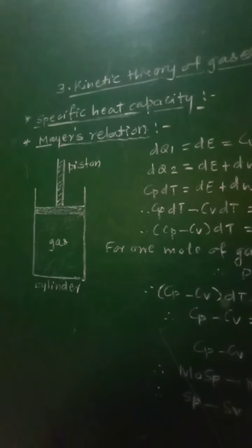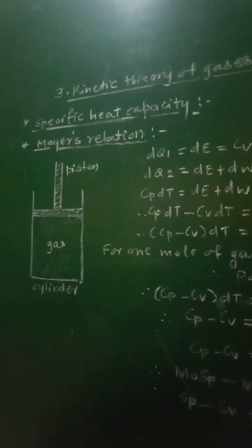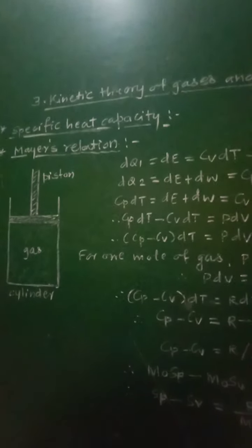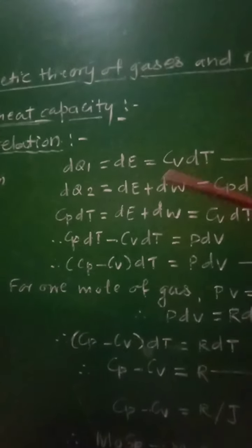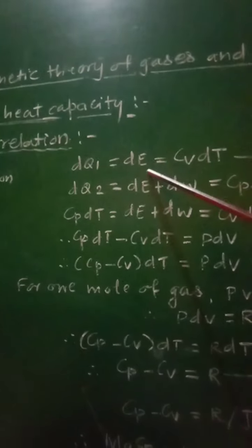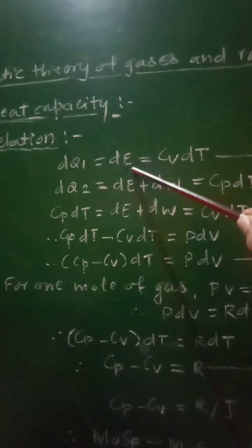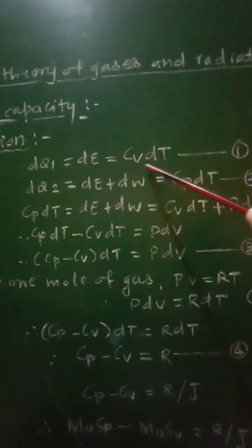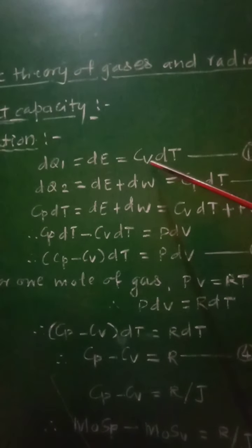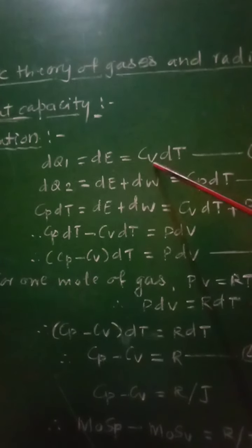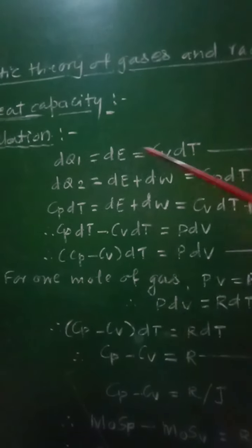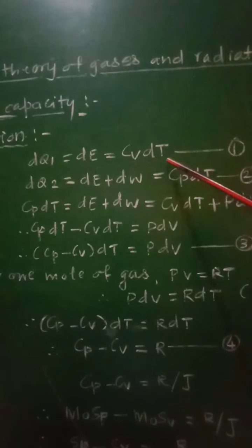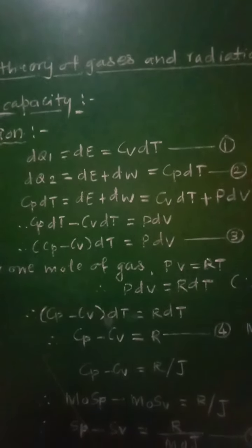Since the volume of gas is constant, no work will be done in moving that piston, and therefore we can write dQ1, that amount of energy supplied, will be equal to increase in its energy dE, and that is equal to Cv dT, where Cv is the specific heat at constant volume, because according to definition Cv will be equal to dQ by dT, and therefore dQ1 will be written as Cv into dT, equation number 1.